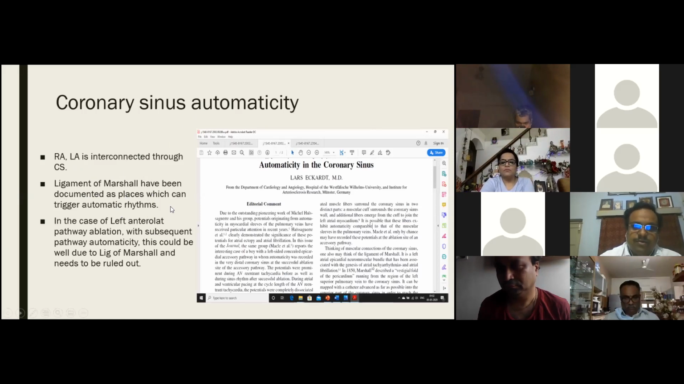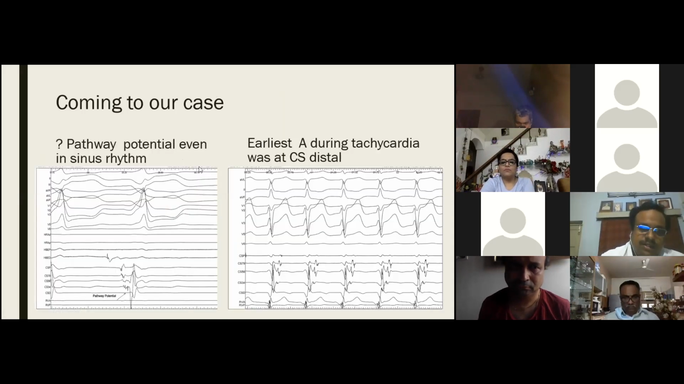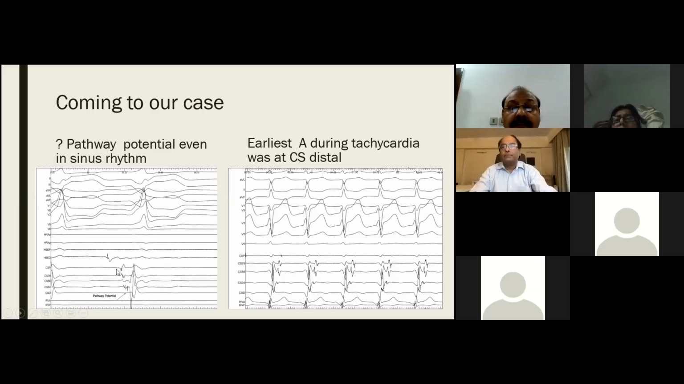Now coming to my case. This case had a query pathway potential. I actually did not do any maneuvers that time, but it is better to do a maneuver to prove it rather than postulate it. But one of the postulates is that it can be a pathway potential. If it is a pathway potential, usually it indicates a pathway which is a slant pathway. Otherwise, usually we don't see a good pathway potential.